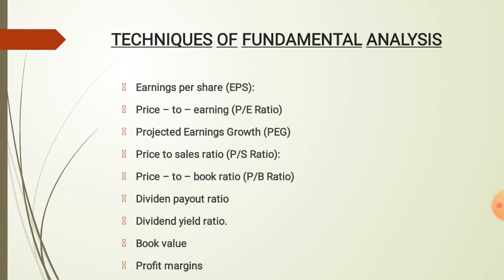They are earnings per share, price to earnings, projected earnings growth, price to sales ratio, price to book ratio, dividend payout ratio, dividend yield ratio, book value, and profit margin. Based on these tools, we determine whether a particular stock is overvalued or undervalued. In simple terms, an overvalued stock may fall at any time. An undervalued stock has more growth potential than an overvalued stock. This is the basic logic behind using these tools or techniques in fundamental analysis.